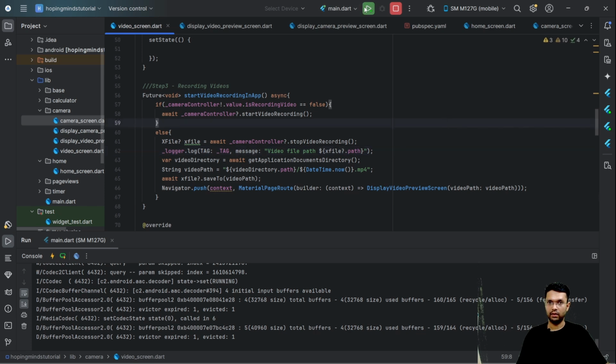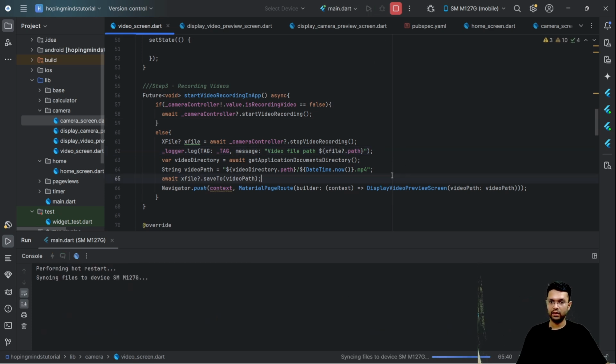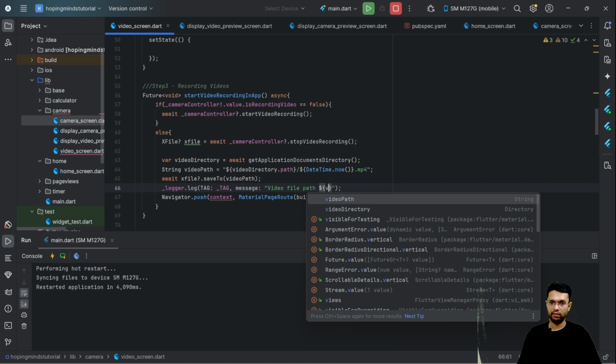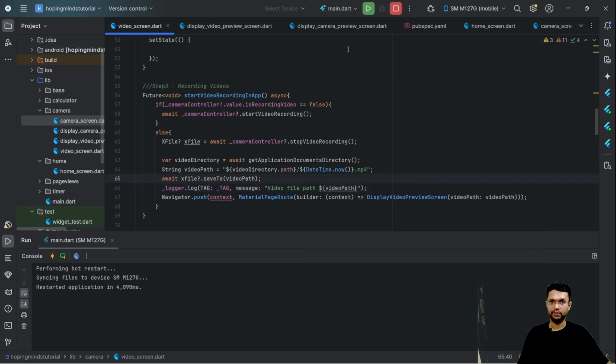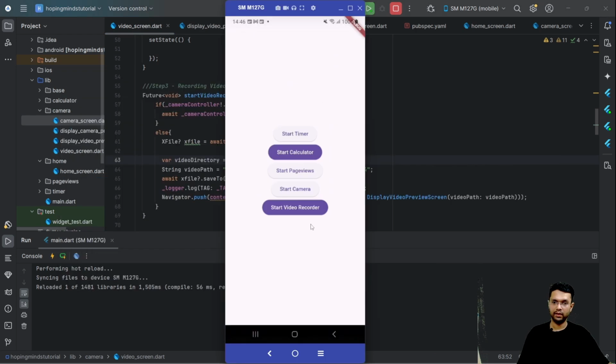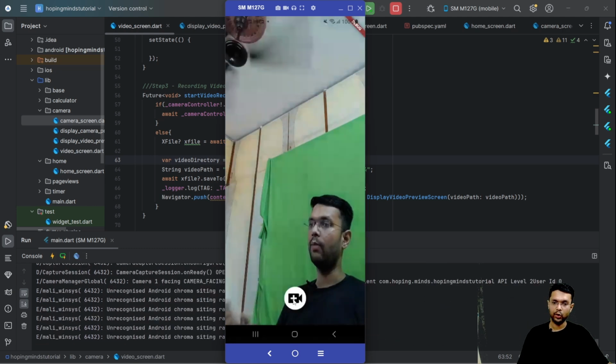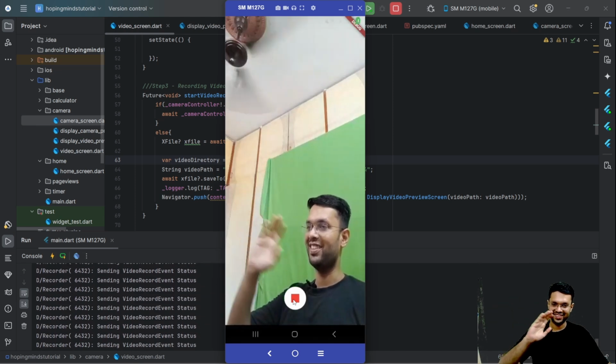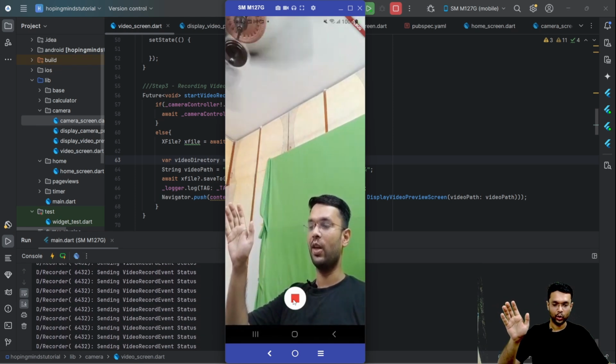Let's try running our code from the very beginning, and in fact I forgot to do one step. I should be moving this particular line after the save so that I can demonstrate to you what exactly was the video path location. Let's do one round of hot reload. Start with my video recorder. Now I'm going to click on this record button, do some action, and then click on the stop.